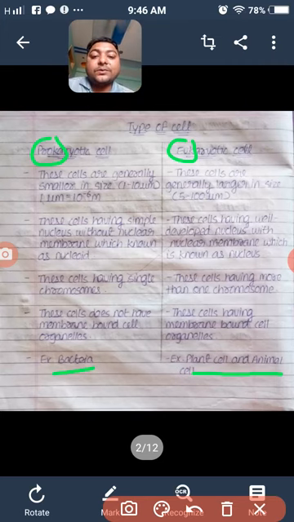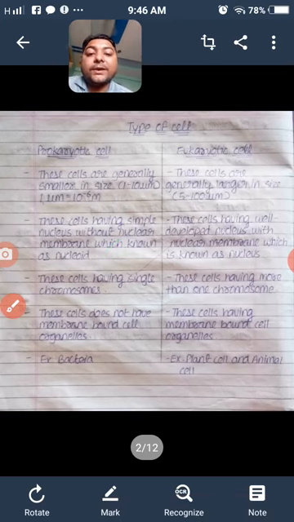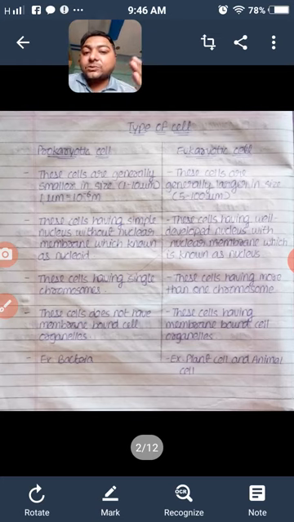Now what is the difference between both of them? First of all, see the size. A prokaryotic cell, a bacterium, has a small size, about 1 to 10 micrometer. It is very small. The size of a eukaryotic cell is larger than a prokaryotic cell, about 5 to 100 micrometer. Different types of animal cells and plant cells have different sizes, but the size is between 5 to 100 micrometer.